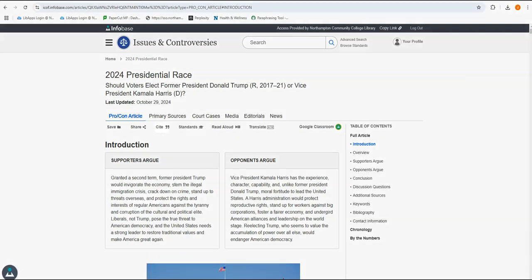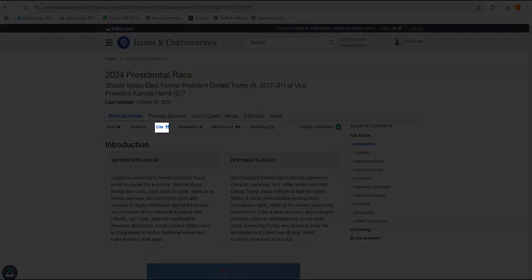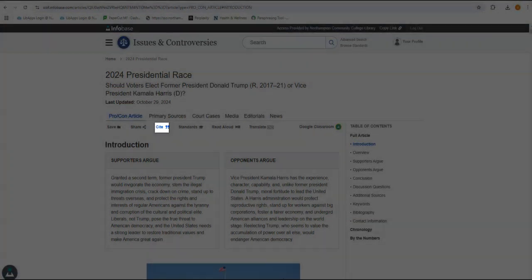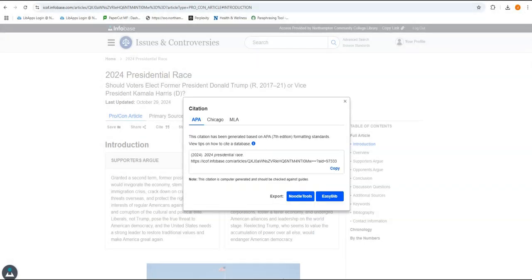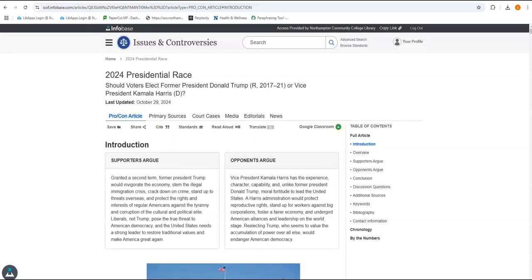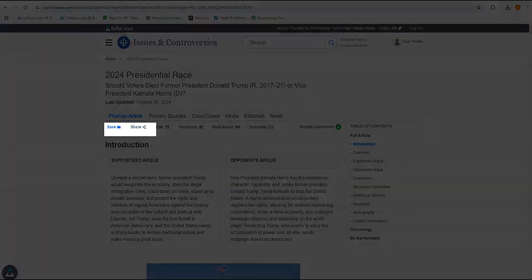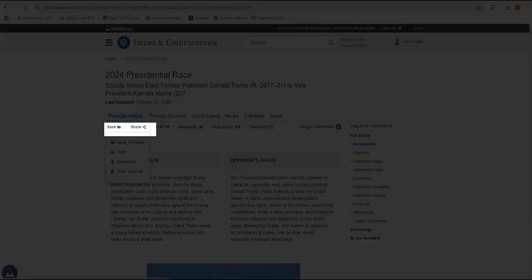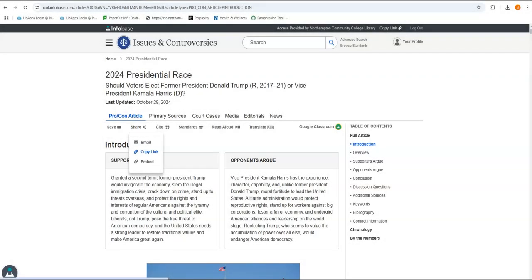We have our tools again. We notice our citation tools available to us through Issues and Controversies. Citation right here. Go to MLA, and then there you go. You can copy and paste this just like we did in Gale. Throw it right into your works cited page for Professor Walter's research paper. And if you wanted to save this, you can download it right here, save it that way, copy the link. This is email it to yourself or copy the link.